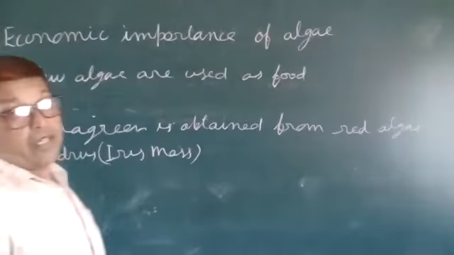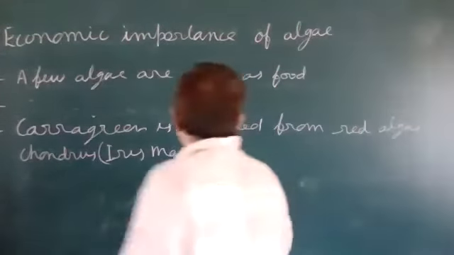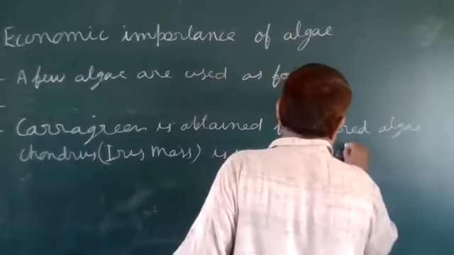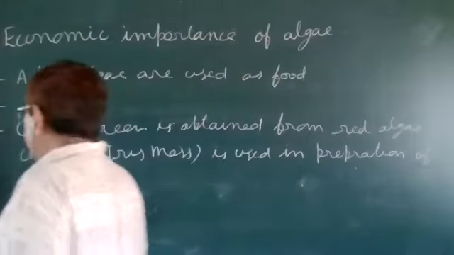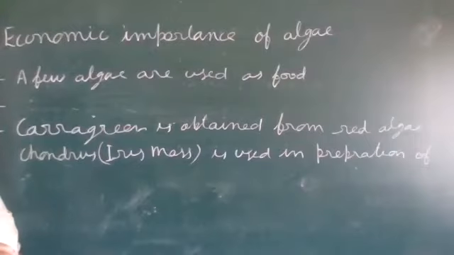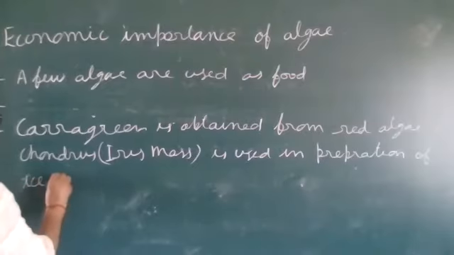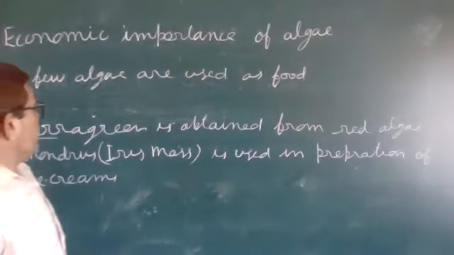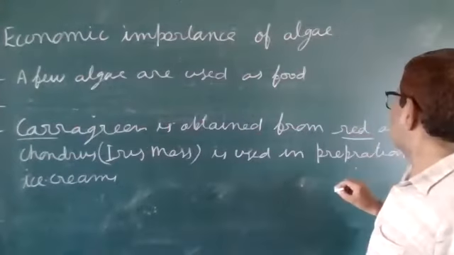Chondrus, commonly called Irish moss, is used in preparation of ice creams, etc. So carrageenan is obtained from red algae.